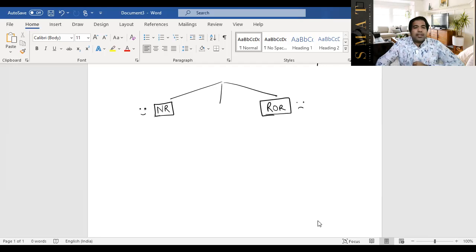And there is one more category, guys, RNOR, resident but not ordinary resident. It also comes under the category of resident only. So they both are residents, but there's a huge difference between ROR and RNOR. In fact, RNOR, although it comes under the umbrella of resident, is very, very close to a non-resident. The only difference between the two is if you have a foreign business which is controlled from India.